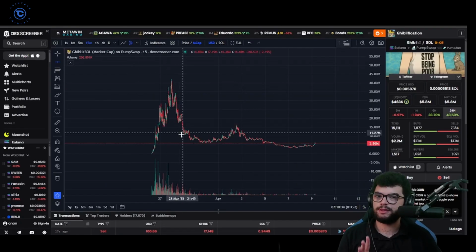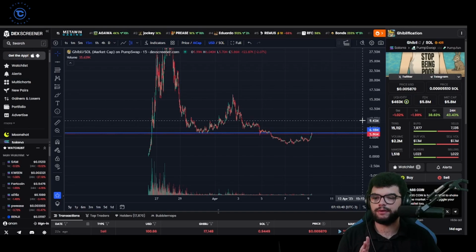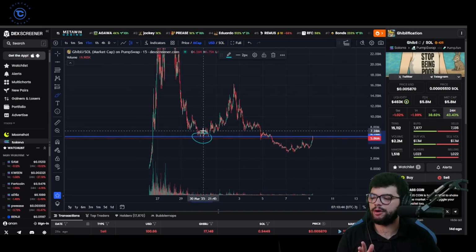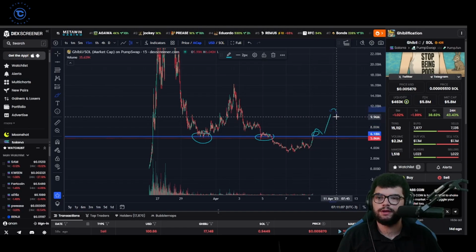That's my strategy. Then we also have some interesting developments on BXTV. Look, this is now the major resistance line here at around 6 million market cap, major support here, and now it's resistance. The coin is now touching this resistance. It will be interesting to see if BXTV can recover and flip this resistance into support again and then bounce. That would be interesting, and I'm paying very, very close attention to BXTV because of that.